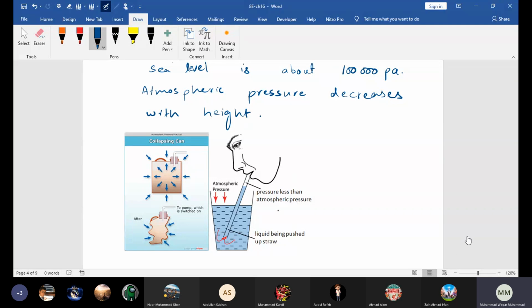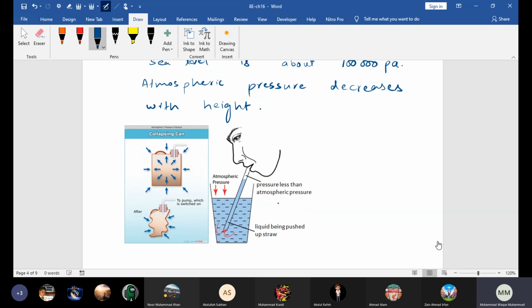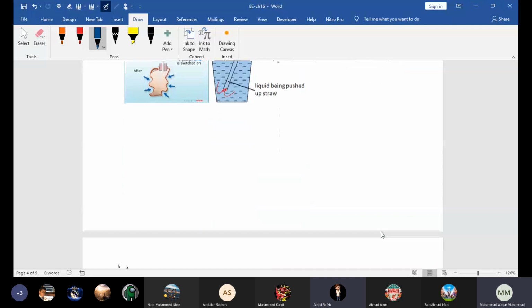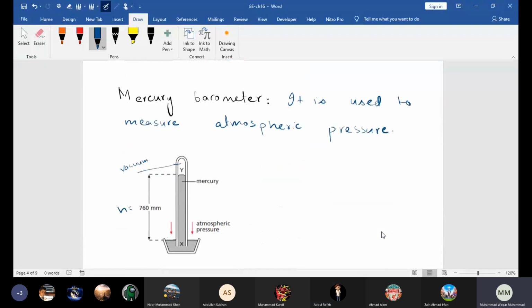Beta, you remember we discussed all these points in our last class? Yes, sir. So beta, all the points are clear, no doubt or confusion about anything? Yes, sir. Okay, so next, we actually started the mercury barometer as well.